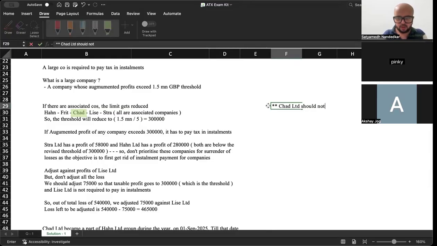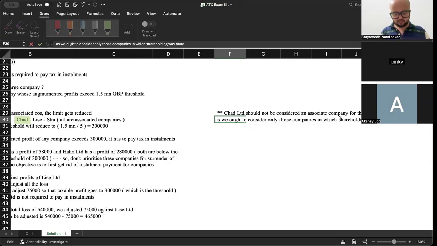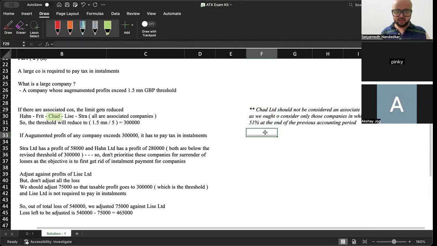Chad Limited should not be considered an associate company for these calculations, as we ought to consider only those companies in which shareholding was more than 51% at the end of the previous accounting period. Okay. So Chad Limited should not be considered.